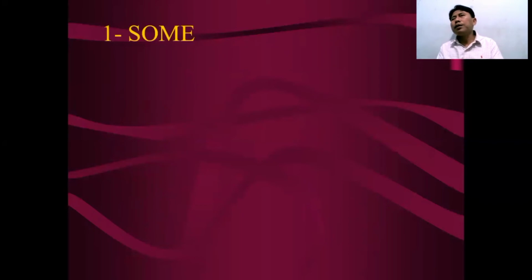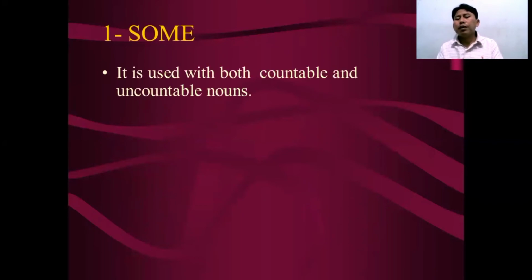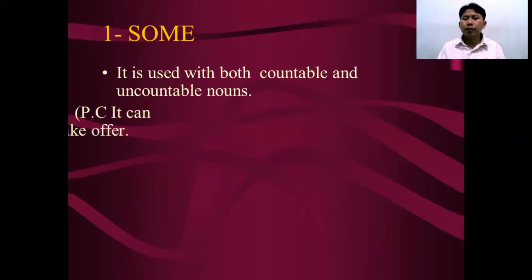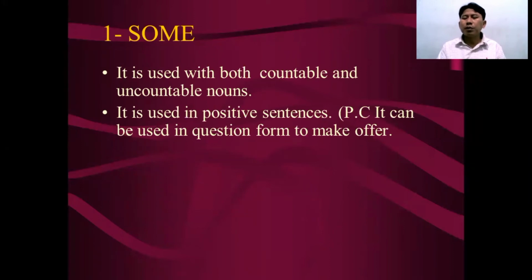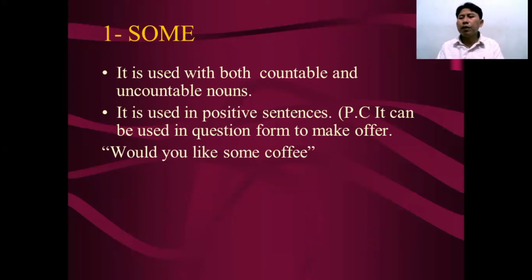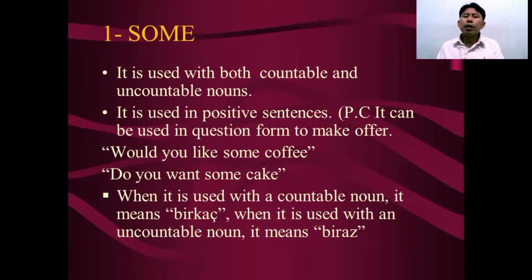Next, we will study the quantifiers. The first is some. Some is used with both countable and uncountable nouns. It is used in positive sentences. For example, it can be used in a question form to make an offer. Would you like some coffee? Do you want some cake? Another requirement: when it is used with a countable noun, it means a number; when it is used with an uncountable noun, it means an amount.